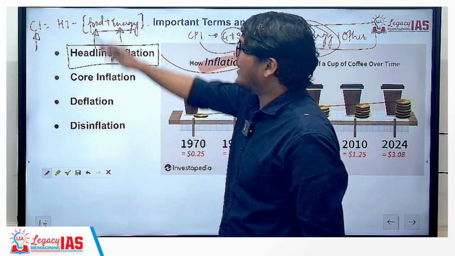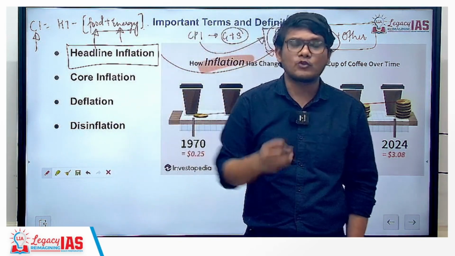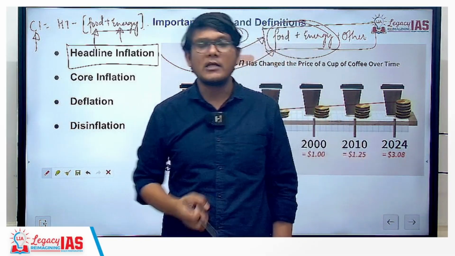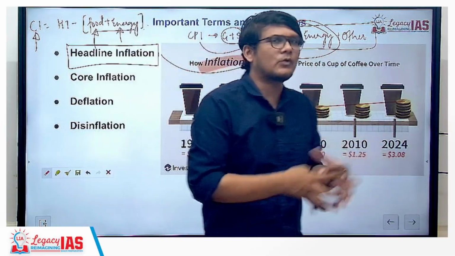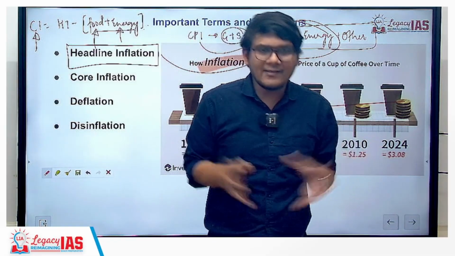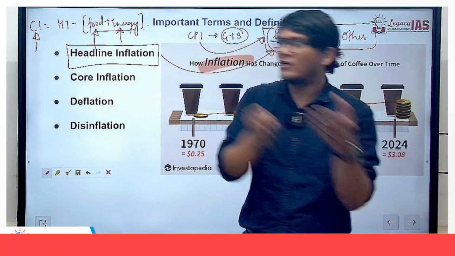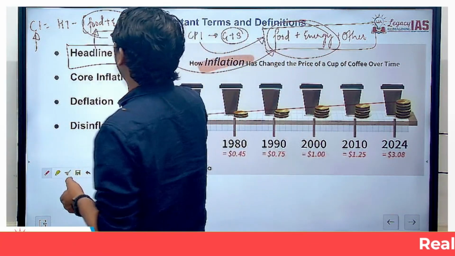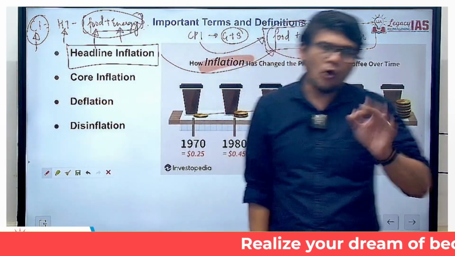Now, in headline inflation, food and energy are included, and since food and energy fluctuate quite frequently, you would not be able to assess what is happening with respect to the other goods and services. As a result, in order to understand what's happening with the other things, you remove food and energy from headline inflation to get core inflation.